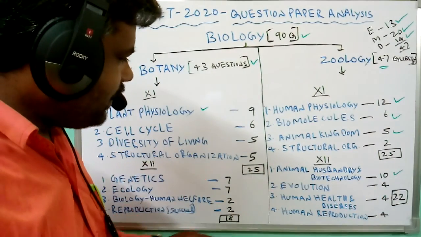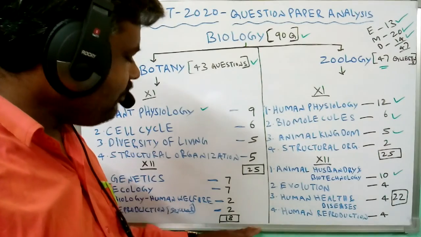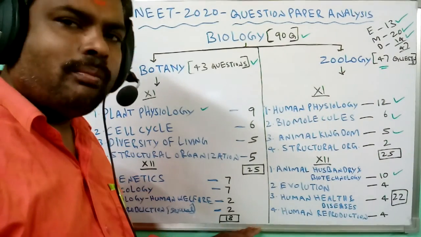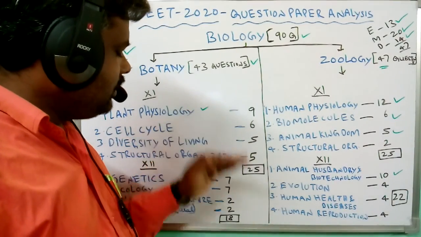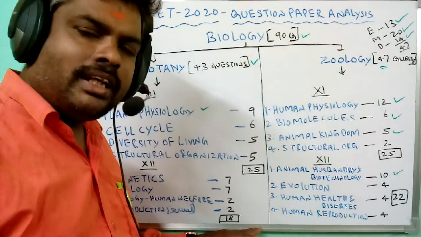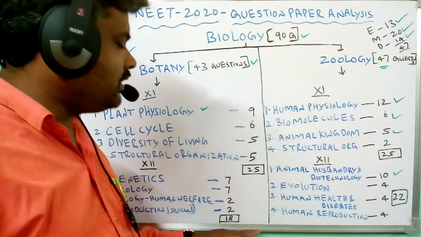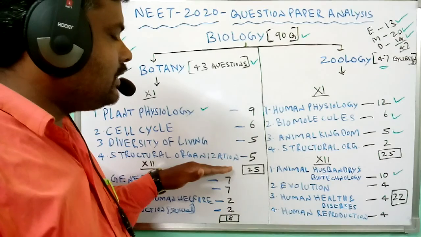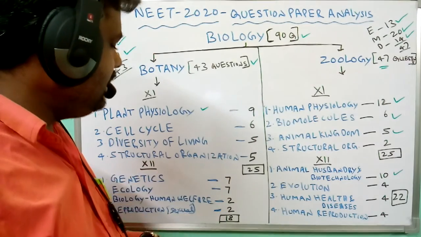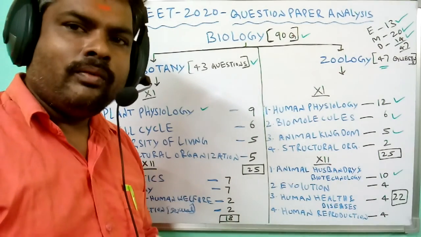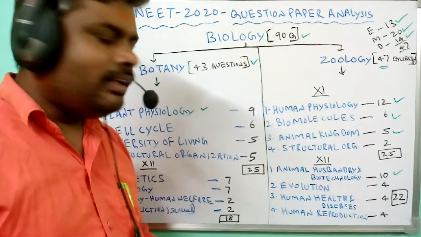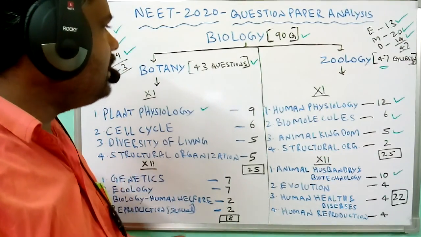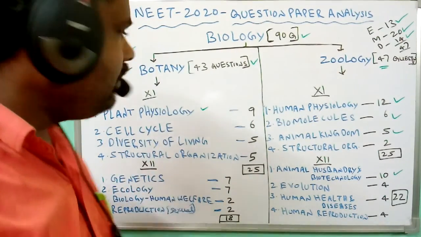Next, less priority is given to the second year syllabus. When compared to the first year syllabus, the second year syllabus has fewer questions. So we should focus more on the first year syllabus. This is more helpful for the next NEET exam. So students, keep all this in mind.